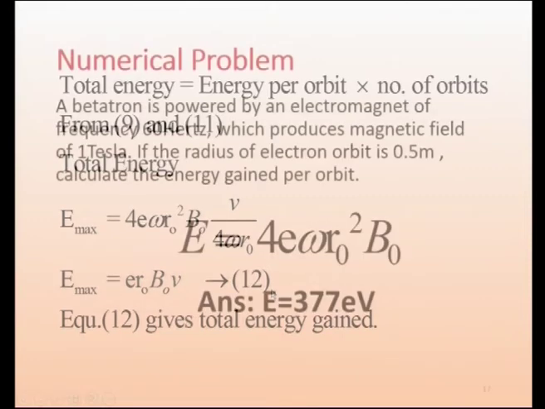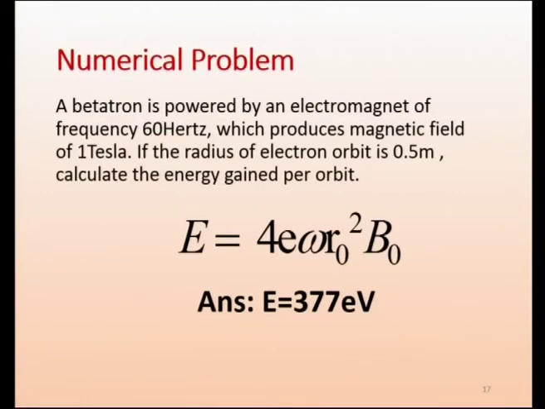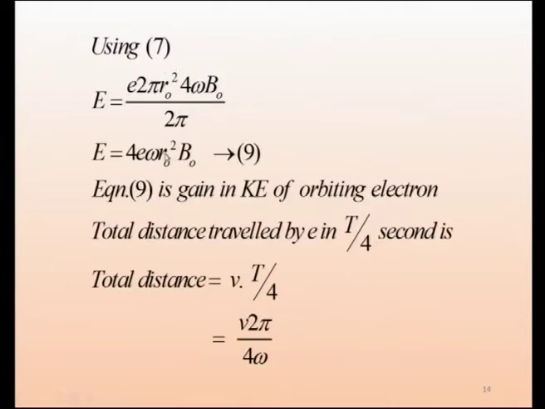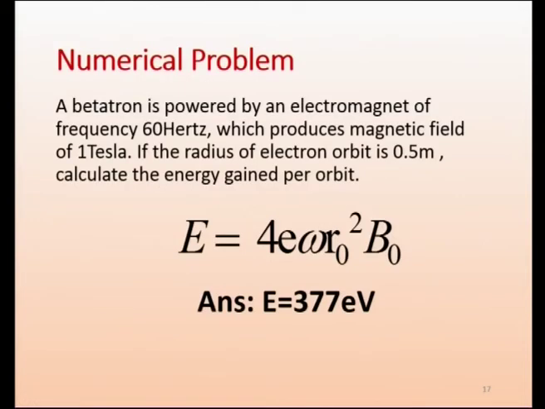Based on this, you can try a numerical problem. This is energy gained in one orbit. Into number of orbits, if you multiply, I will get the total energy. The energy gained in one orbit was equation 9, I think, we will go back and see. See this one, equation 9, 4e omega r naught squared B 0, that gives the energy of one orbit. We are writing this expression.